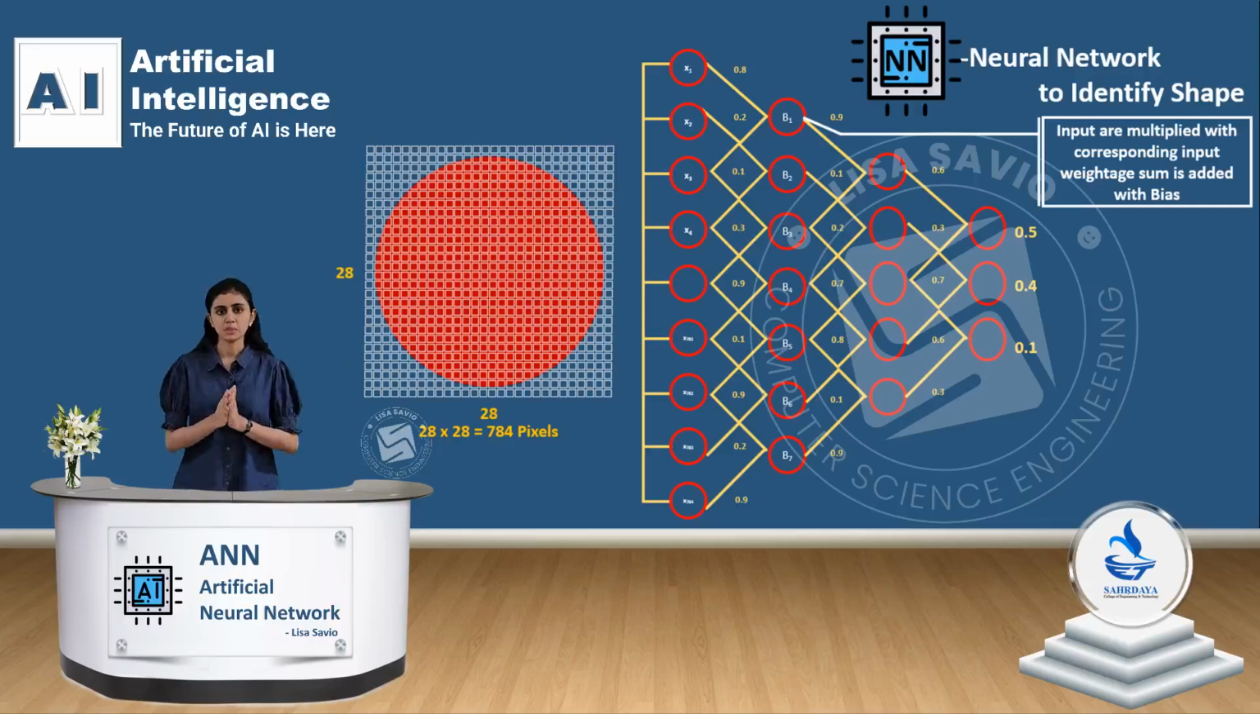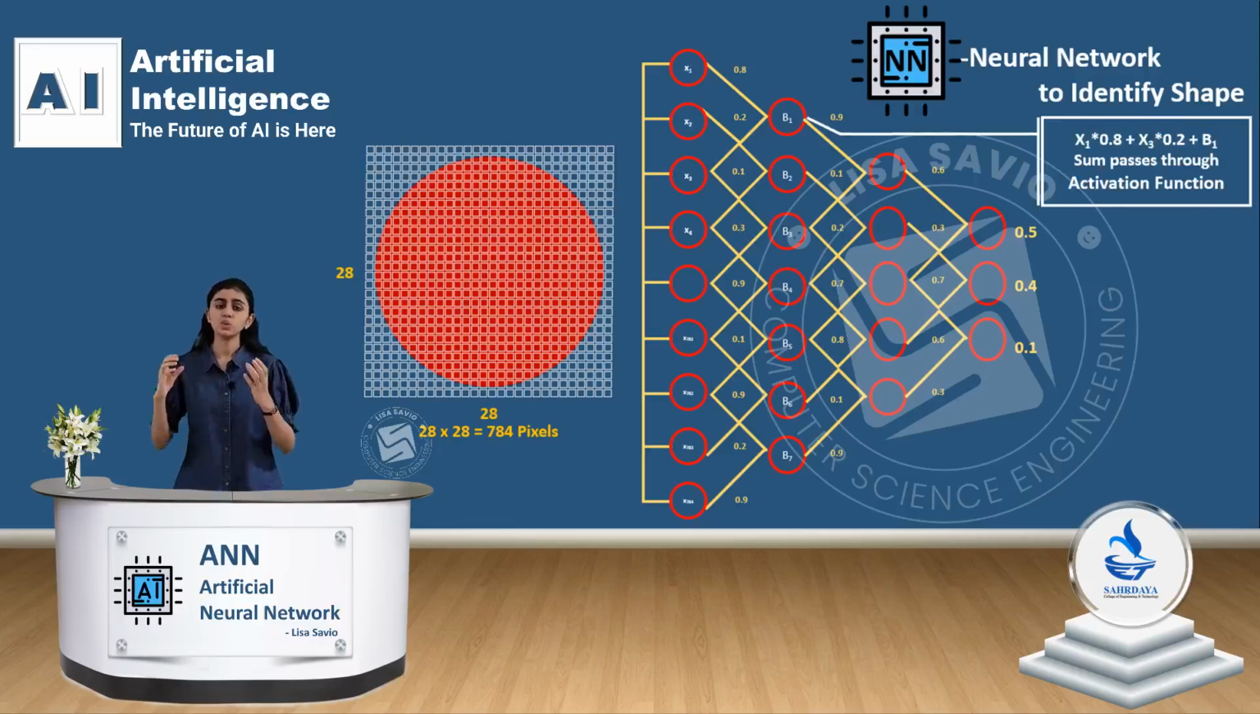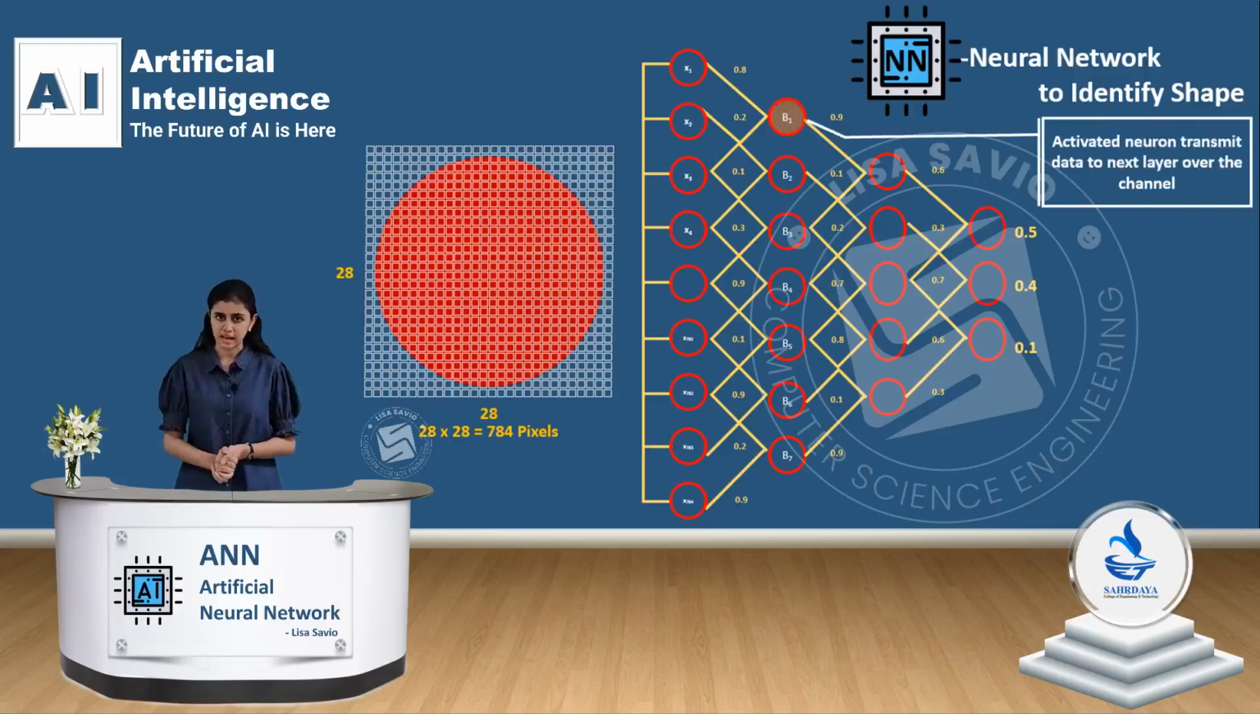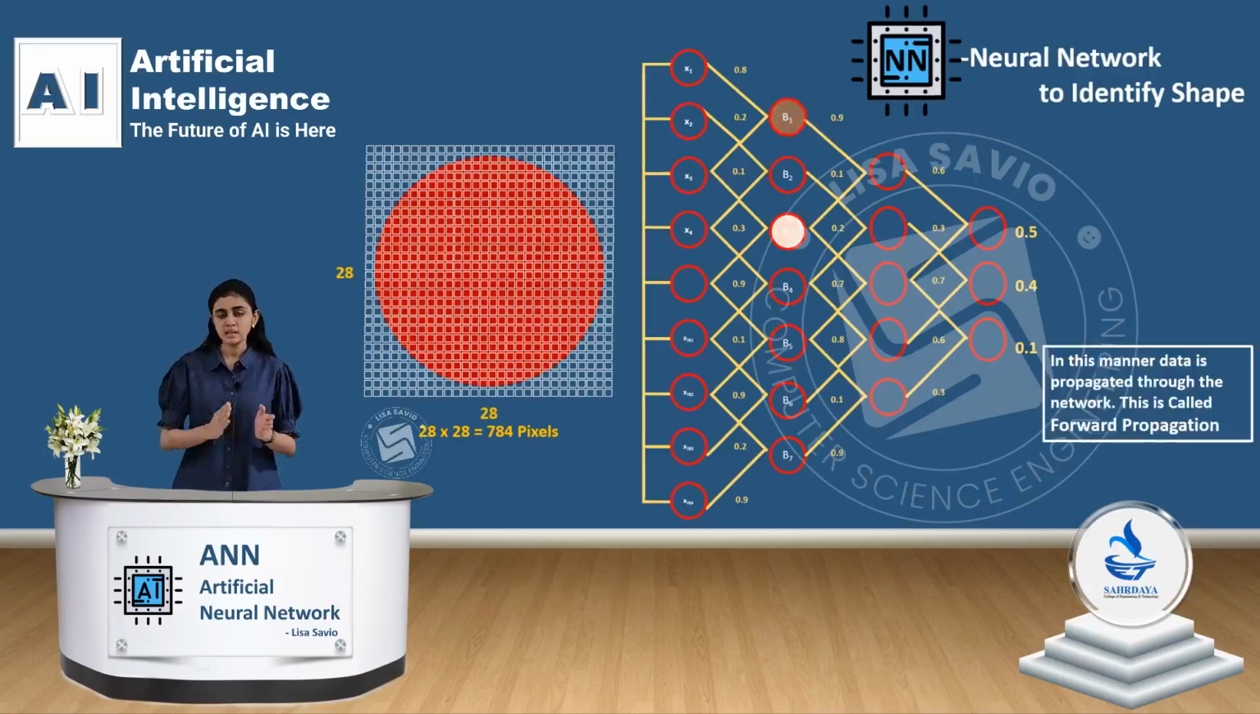The input sum is passed on to a neuron in the hidden layer. Each hidden layer neuron has a numerical value called bias. This bias is added to the input sum. This value is passed on to the activation function. The activation function is what determines if a neuron is to be activated or not. If a certain neuron is activated, it will pass on information to the next layer. In this manner, information is propagated through the network. This is called forward propagation.